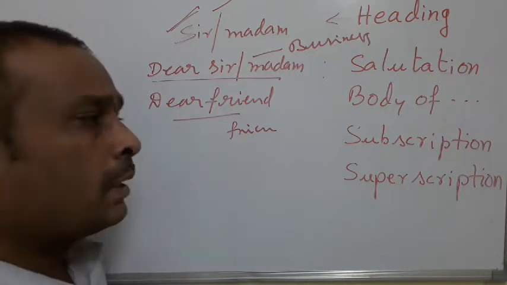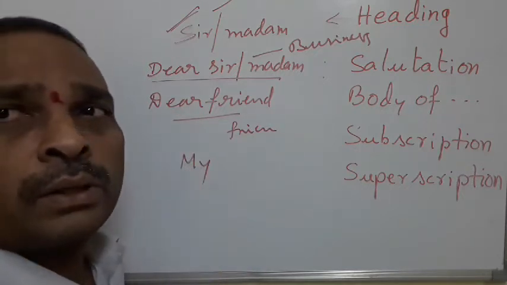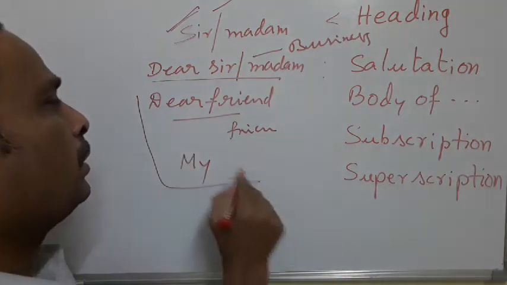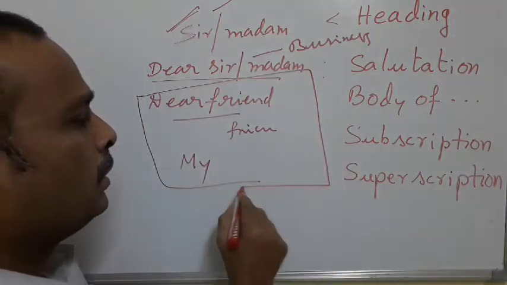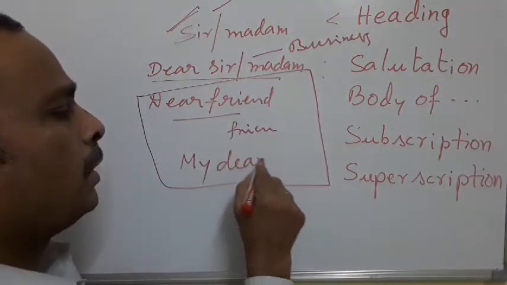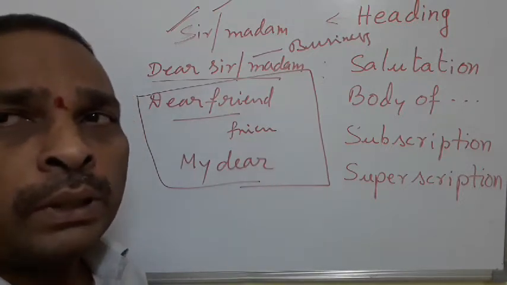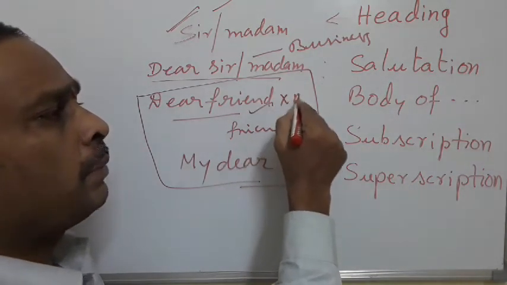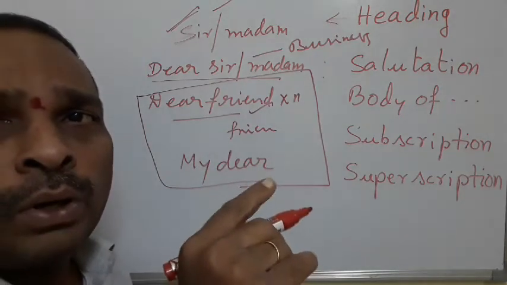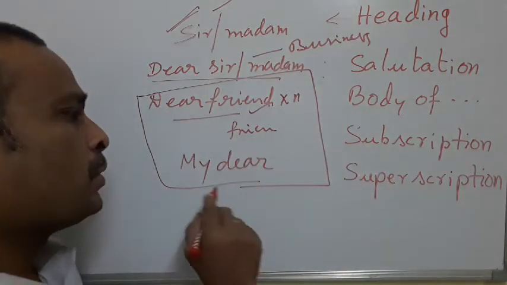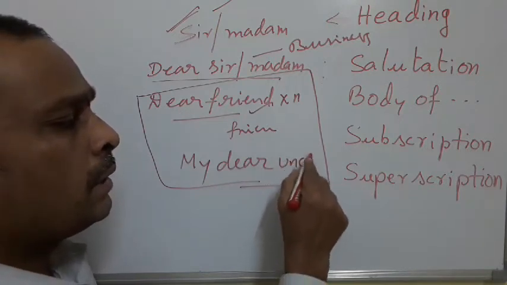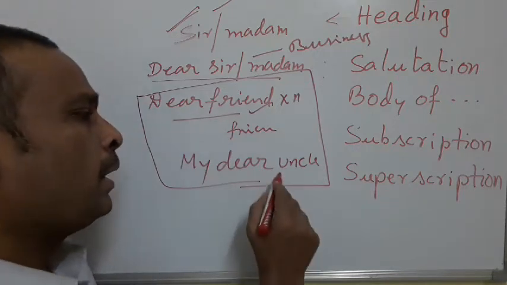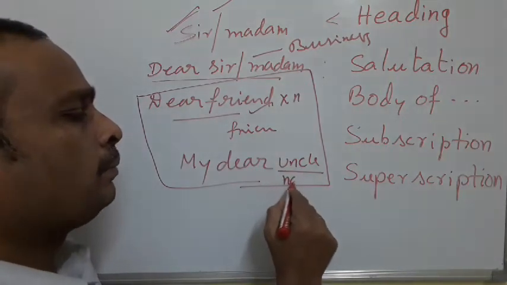So you may ask, sir, shall we write "my dear", or is it wrong? Yes, we can write. When you write any informal letter, you can write either dear or my dear. Here one point you please remember: you should not write both name and relationship. Either name or relationship you should write. Suppose you write my dear uncle, that's enough. You should not write my dear uncle Mr. Ashok, that is wrong. So either relation or name.